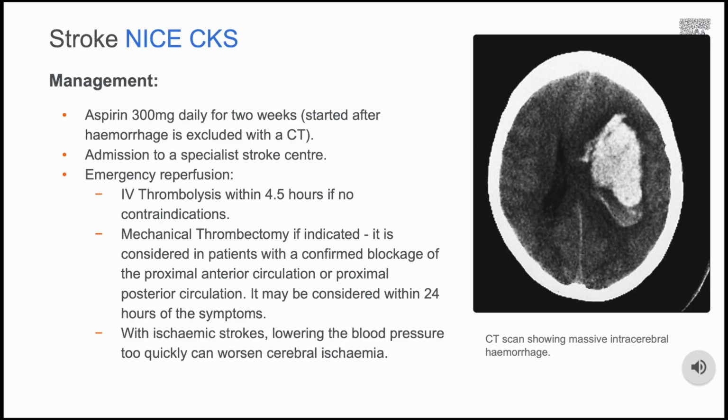Just to note, blood pressure control in ischemic stroke. According to the NICE guidance, antihypertensive medication is not recommended unless a hypertensive emergency occurs. In patients considered for thrombolysis, blood pressure lowering to 185/110 should be considered.